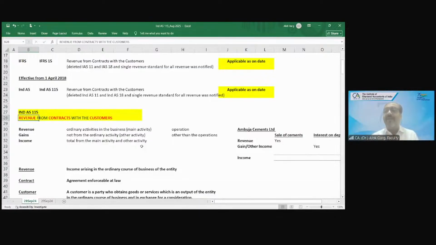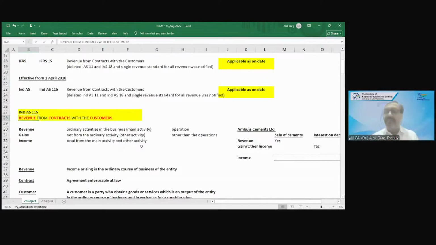What are gains? Gains are not from the ordinary activity of the entity. The business of the company is not to deposit into fixed deposits. The company's business is not to invest in fixed deposits, that was invested only from surplus funds. The company's business is to produce cement, set up cement plants, sell cement, manufacture cement. This is the main ordinary activity of the company, right? Is that clear?